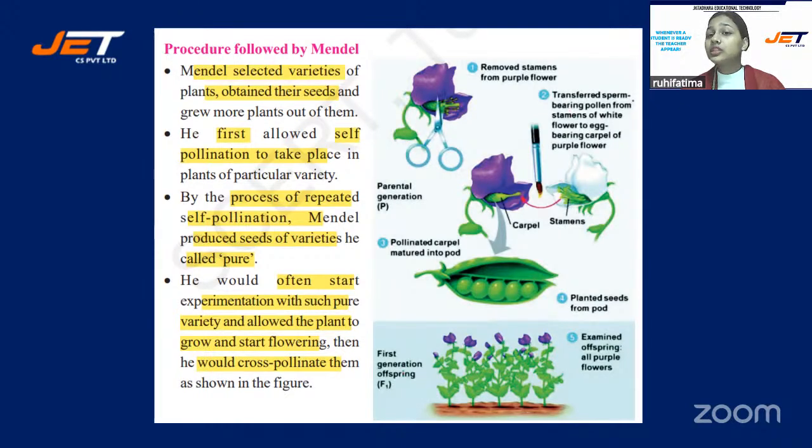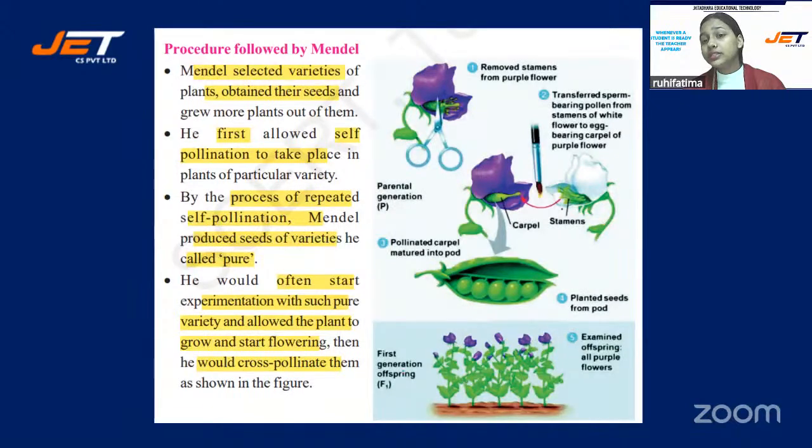He transferred the sperm bearing pollen from the stamens of white flowering to the egg bearing carpel of the purple flower. He had already removed the stamens, means no self-pollination. Then what will he do? It is left with only carpel. What did he do?